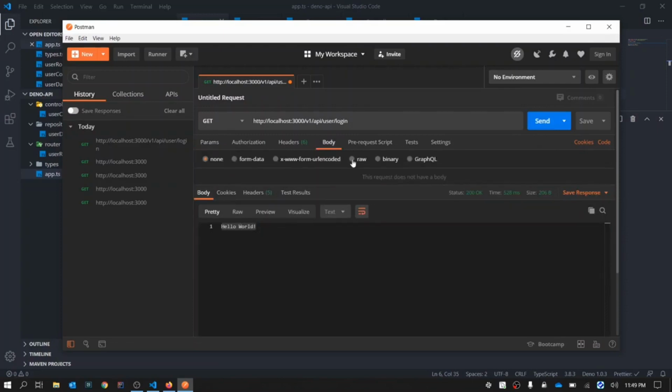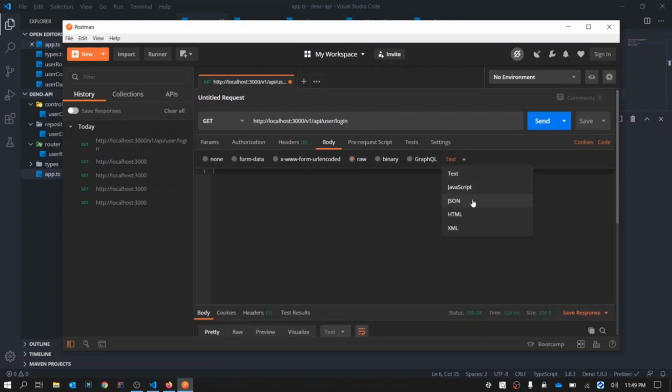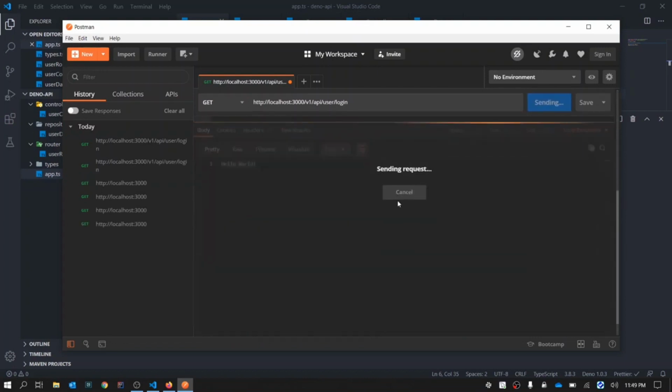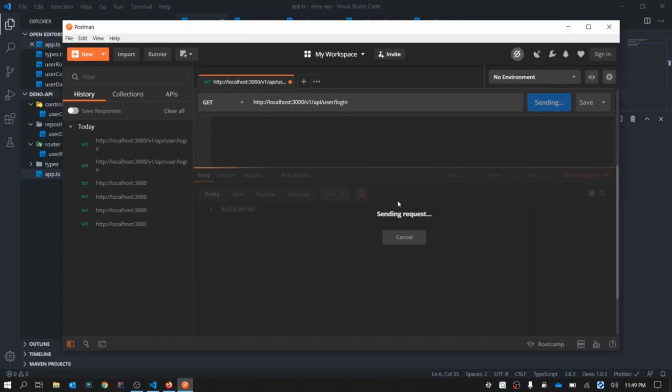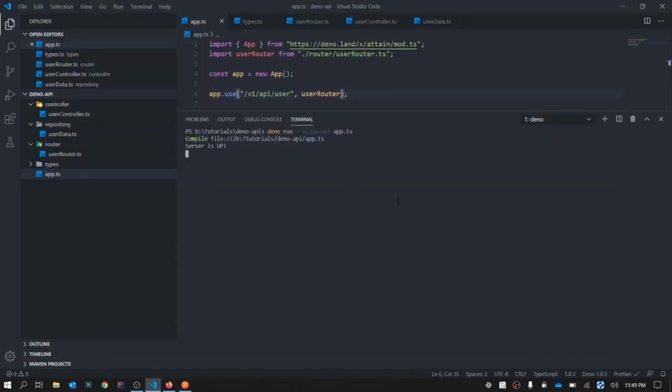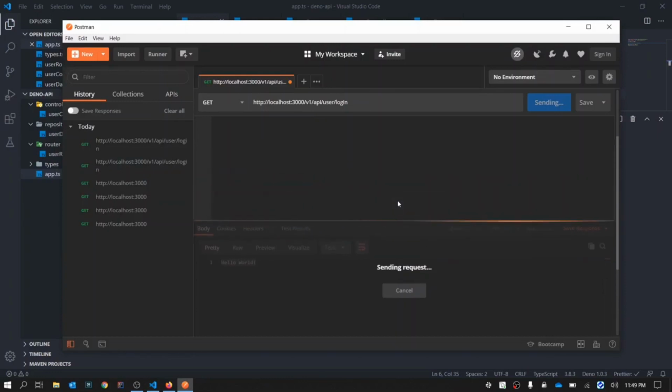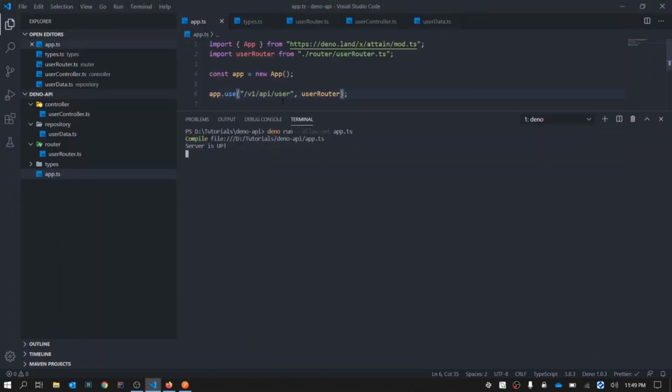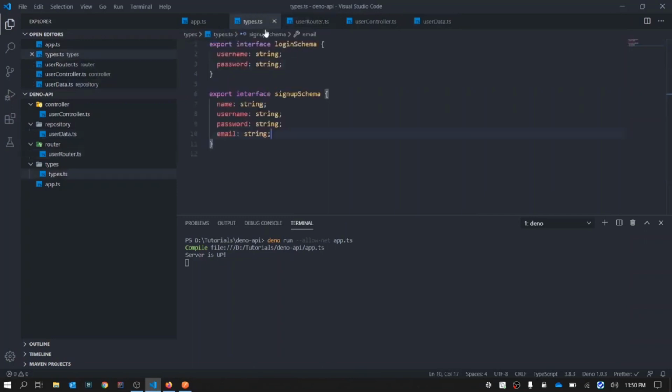So if we send our body, say raw, type JSON, we create a JSON object with username as John Doe and password as pass and send it. Okay, this did not work. Why? Okay, let's debug it. Let's see what happened.